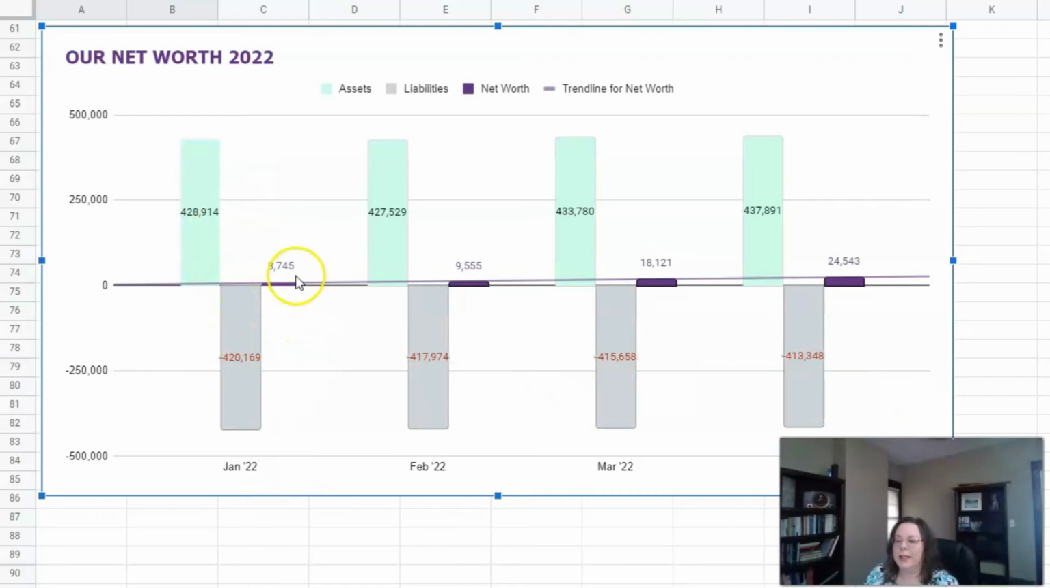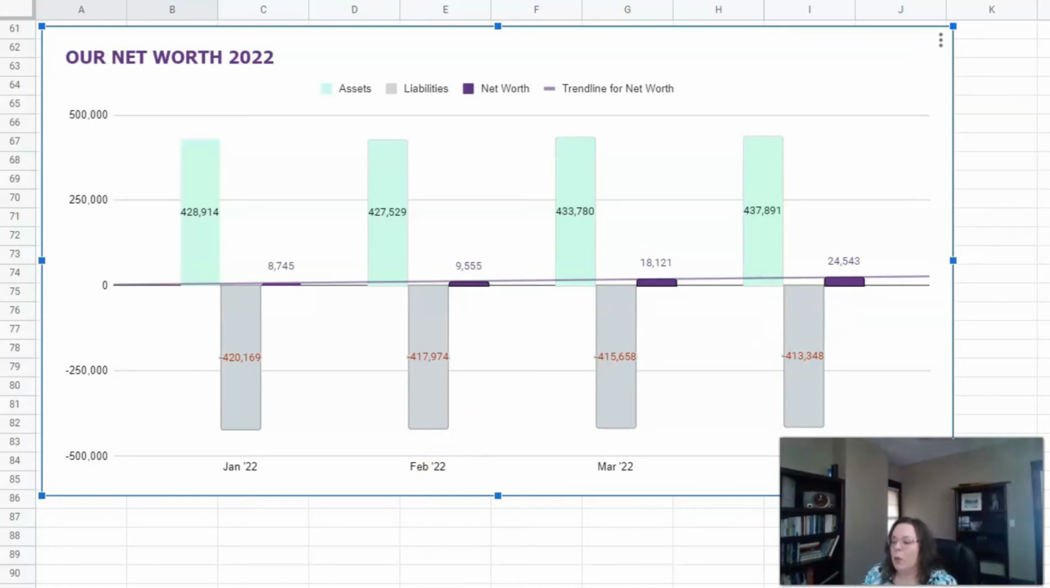We're positive 8,745 in January. It's moving up throughout the year. And here we are, it's the end of April going into May, and we are positive $24,543, which is super exciting.